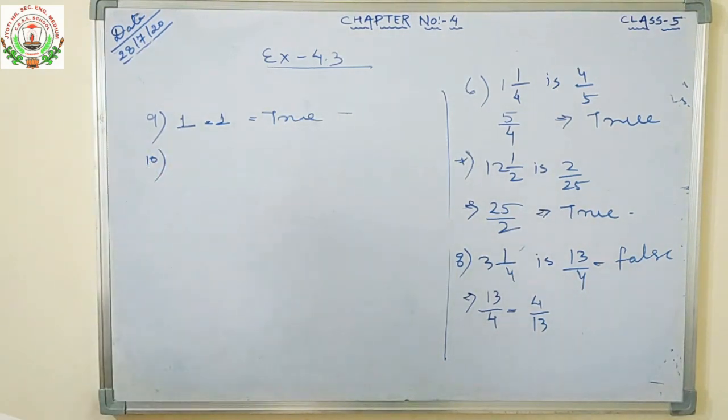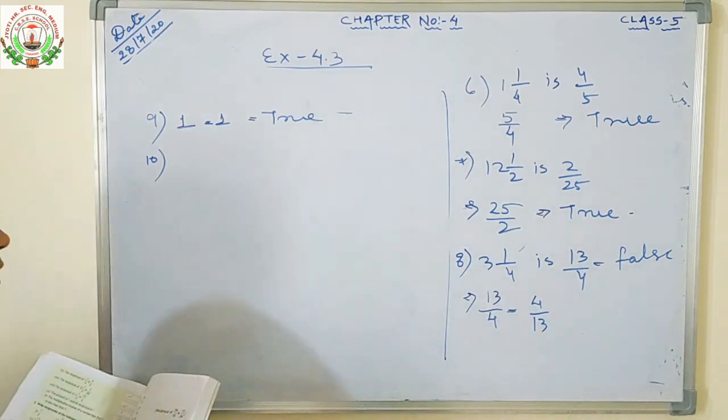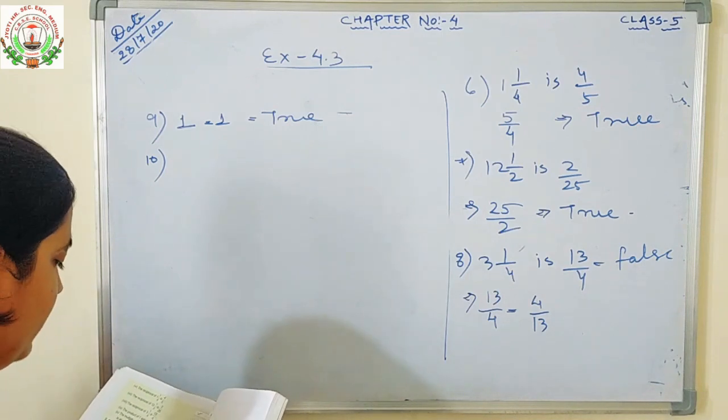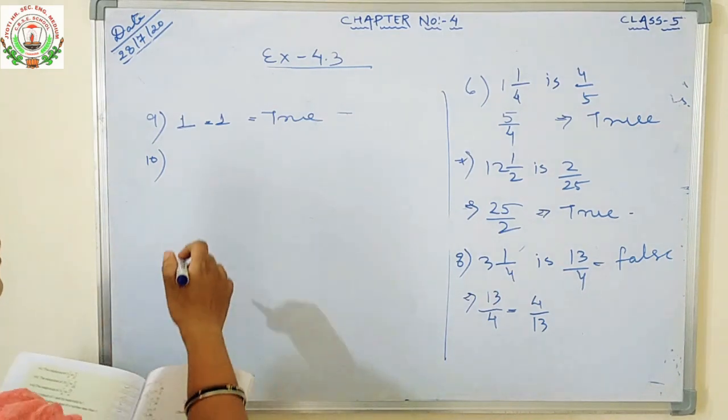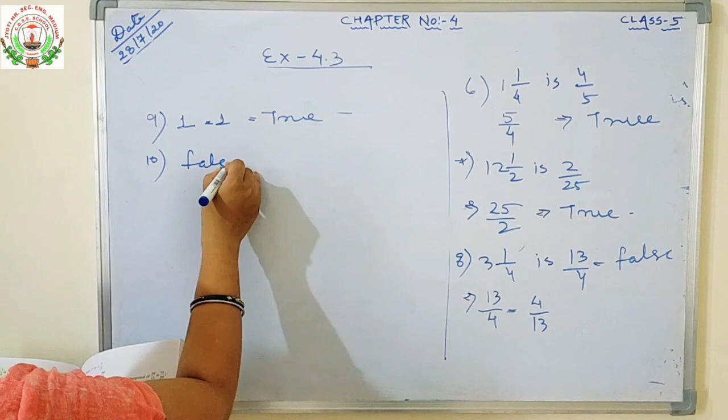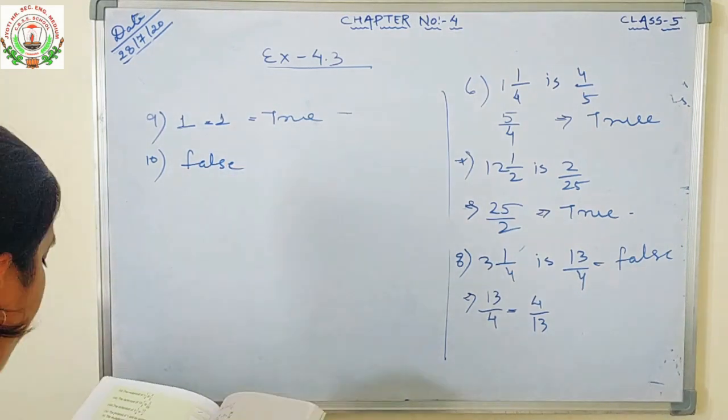Number 10. The multiplicative inverse of a number less than 1 is also less than 1. No. The multiplicative inverse of a number less than 1 will be greater than 1. So this is also a false statement. So you will write here as false.